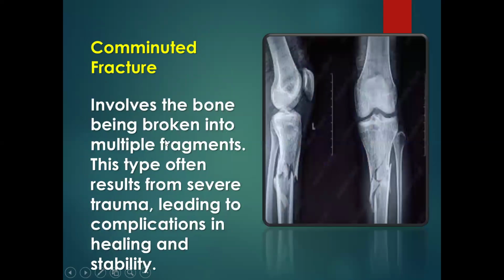Then another type is the comminuted fracture. This involves the bone being broken into multiple fragments. And this type of fracture often results from severe trauma, leading to complications in healing. If you look at here now, you'll see that this bone broke into pieces a lot. Mostly, we could say that the bone is broken through. So that is a comminuted fracture.